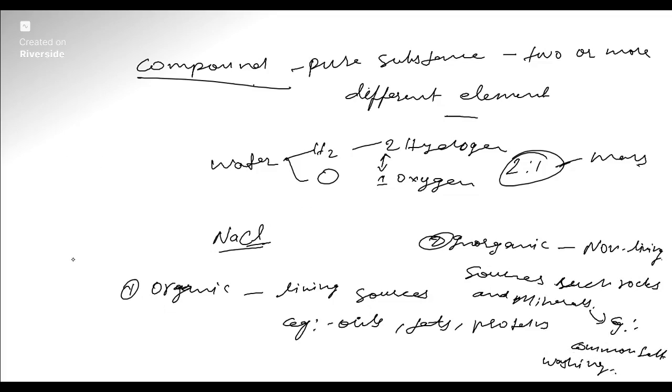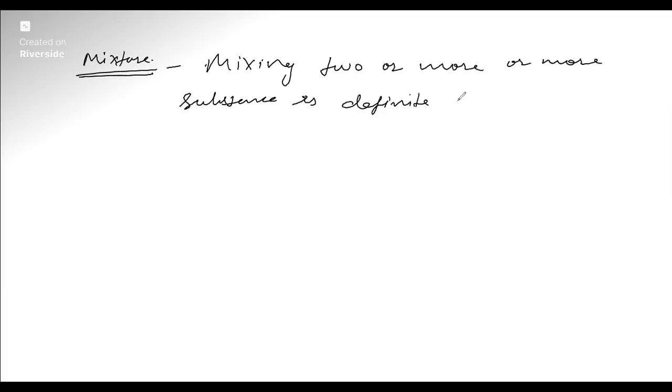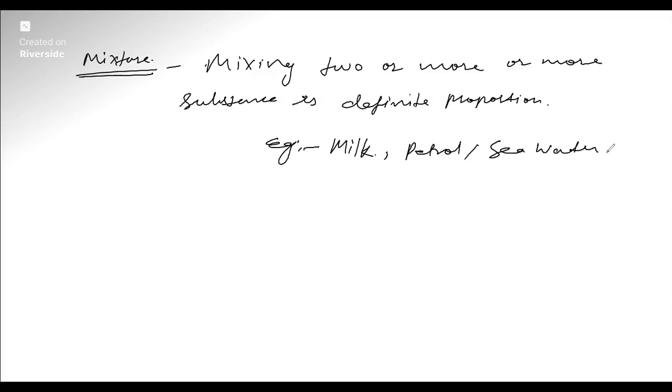Next in the chemical classification is mixture. What is a mixture? Any material obtained by mixing two or more substances in any proportion is known as a mixture. For example, milk, petrol, and seawater. These are examples of mixtures.